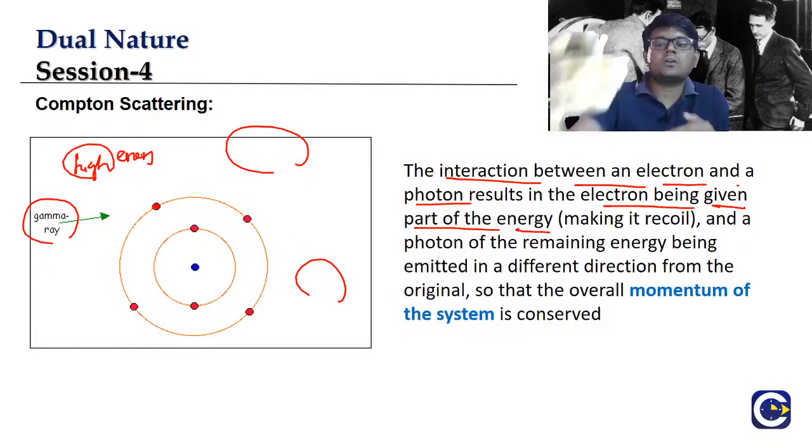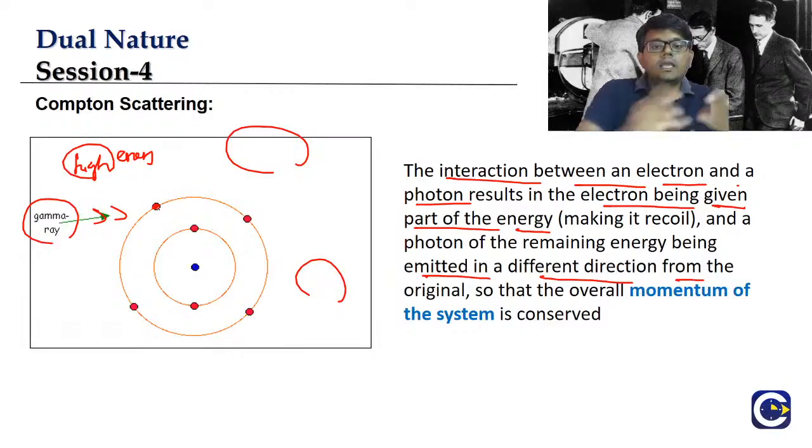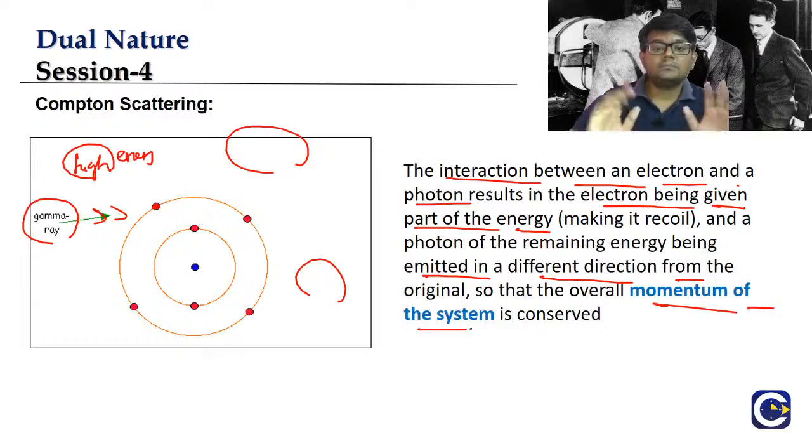The remaining part of the energy will be emitted in a different direction as another photon. So one photon is coming and hitting the electron, and the electron will move in one direction. For the electron to move, it will require some energy. The remaining energy will be given as another photon which goes in a different orientation. Now this phenomenon has to satisfy the conservation of momentum. That's why if the electron is going one way, the other photon is going to go in the opposite direction, because it has to satisfy the conservation of momentum principle.